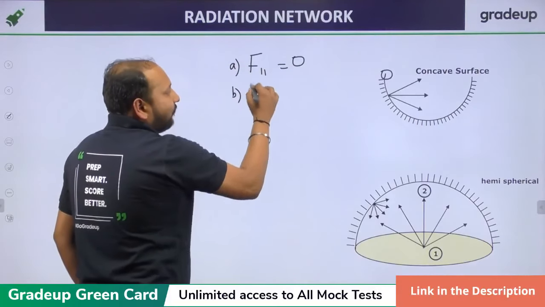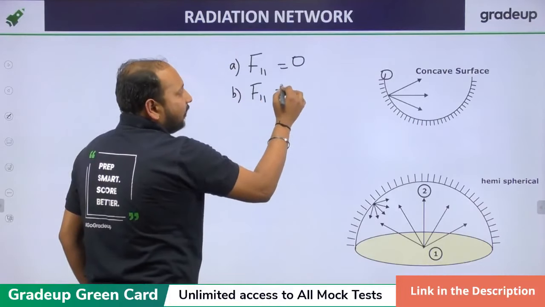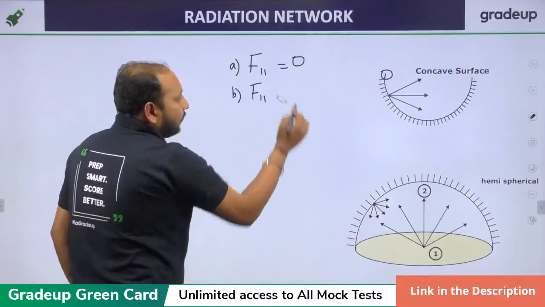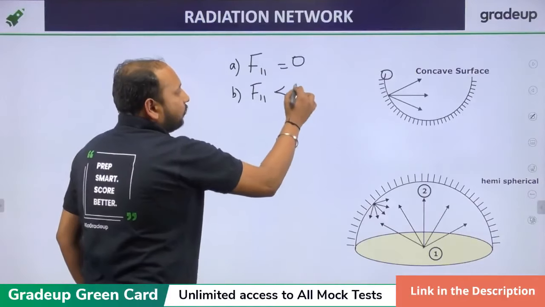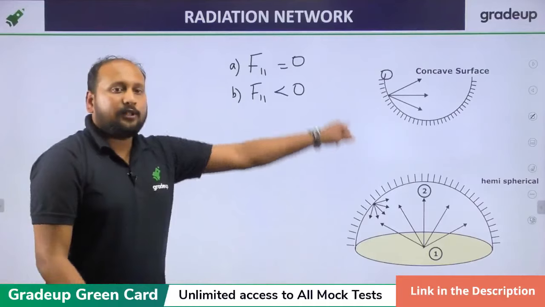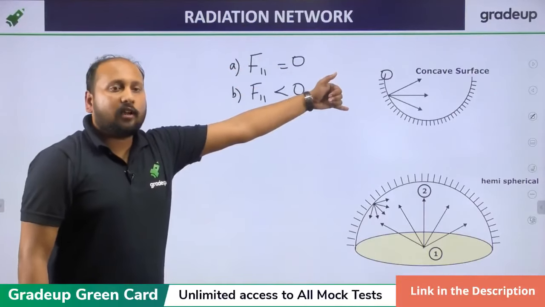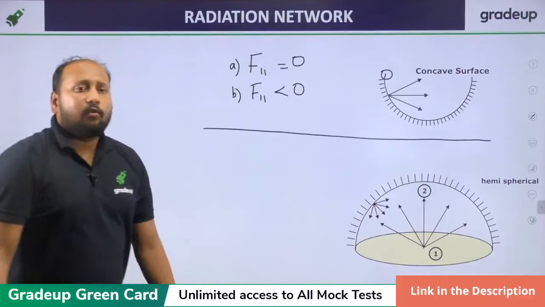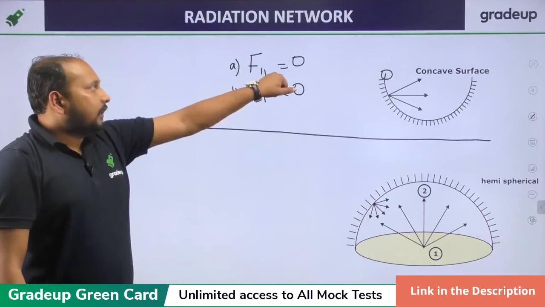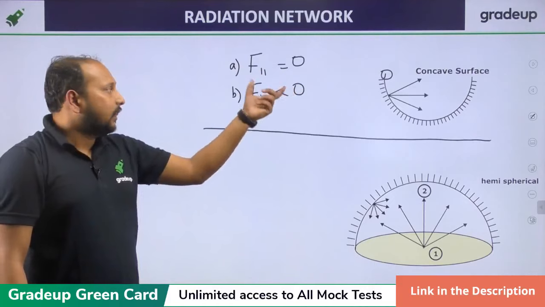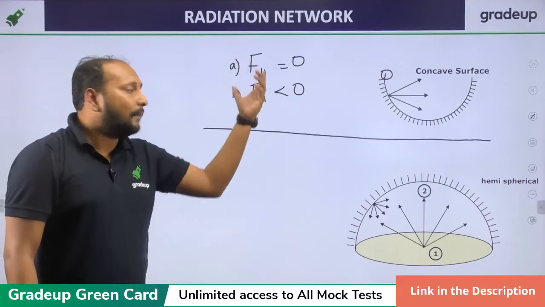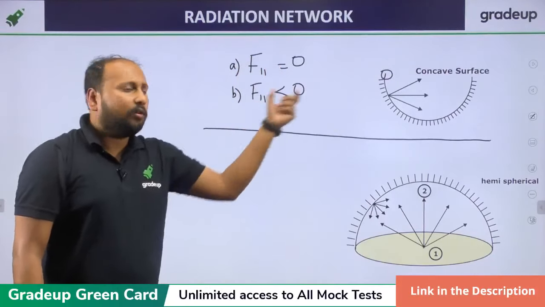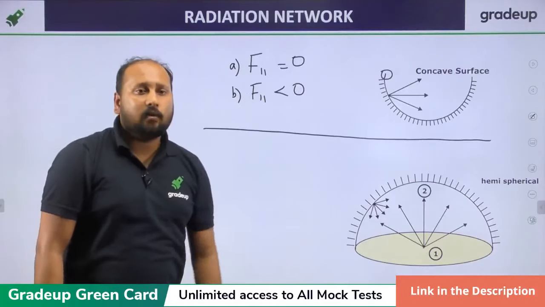Option B is F11 not equal to 0, or we can say greater than 0. Yes, there are 2 options. So can you tell me which is correct, option A or option B? I'm taking 2 possibilities: F11 equal to 0 and F11 greater than 0. So which is correct?